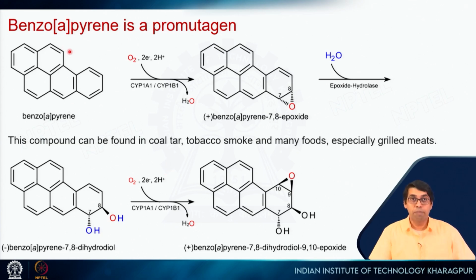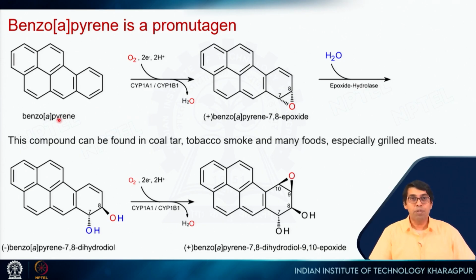This is one example. This is called benzo[a]pyrene, and it's a promutagen. So what is a mutagen? A mutagen is a chemical which will cause mutation in the DNA. So how do you check whether a chemical is a mutagen or not? There is a test called the Ames test. One can take these chemicals and put them in bacteria. There are certain ways you do this experiment, and then you check for mutations in the bacteria, right? If mutations happen in the bacteria because of these chemicals, you say that chemical is a mutagen.